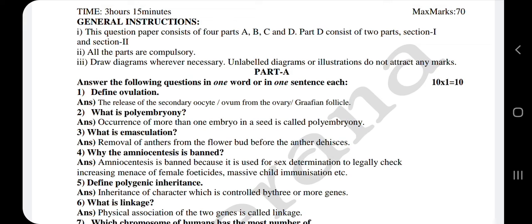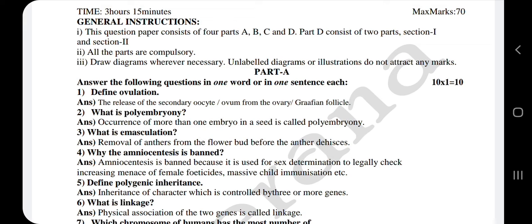When you hear the term ovulation, the question is very easy and you will easily recall the answer. What is that answer? You will recall it as the release of the ovum. But if you write it like this in the exam, you won't get the full 1 mark. Why?